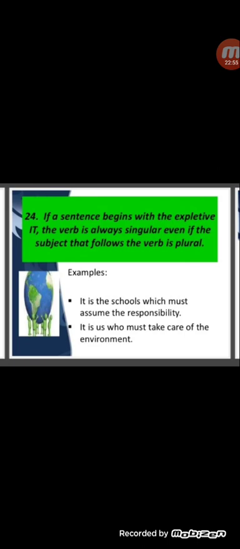If a sentence begins with the expletive it, the verb is always singular, even if the subject that follows the verb is plural. Like it is the schools which must assume the responsibility. It is us. So sometimes we use it, and it takes a singular verb, like it is us who must take care of the environment.